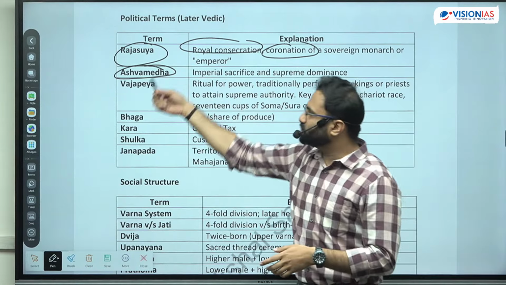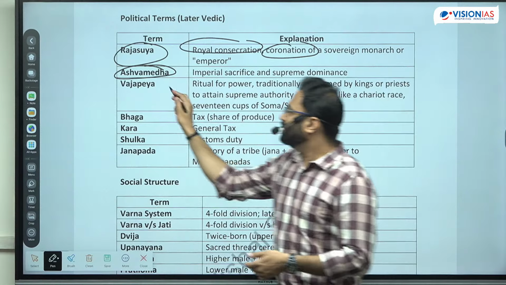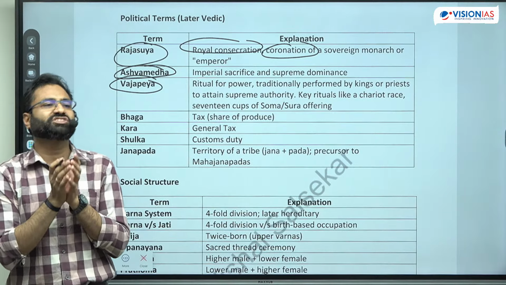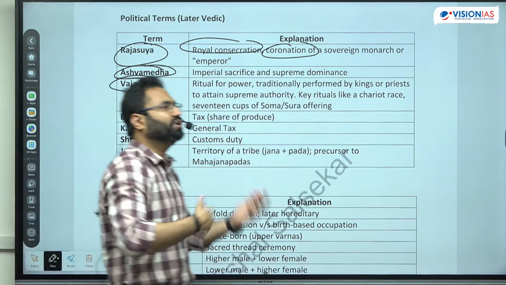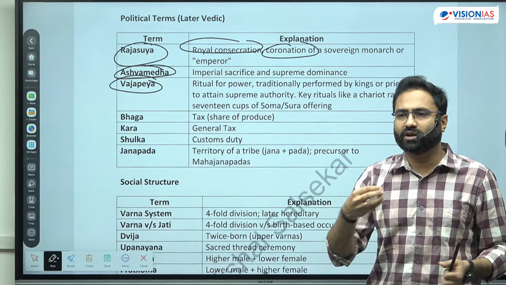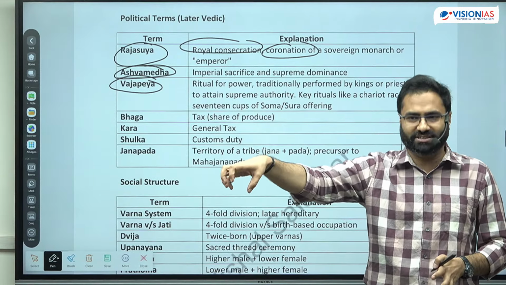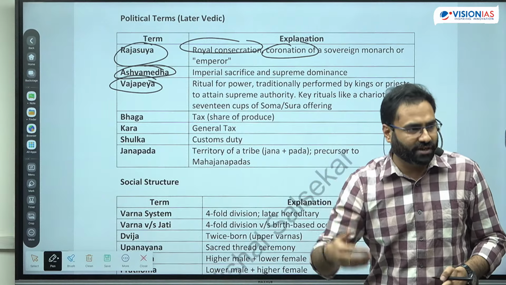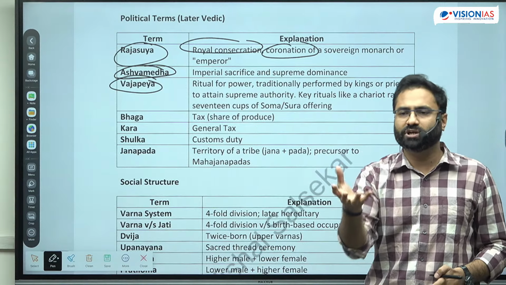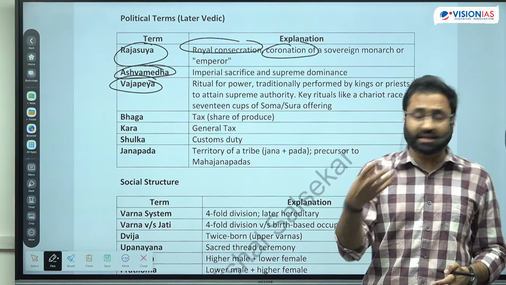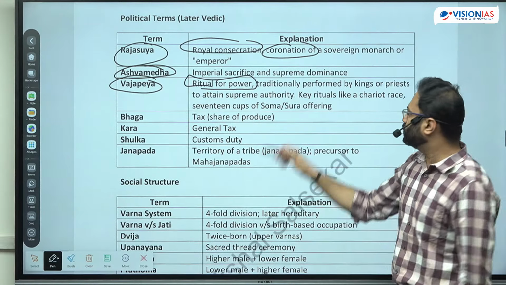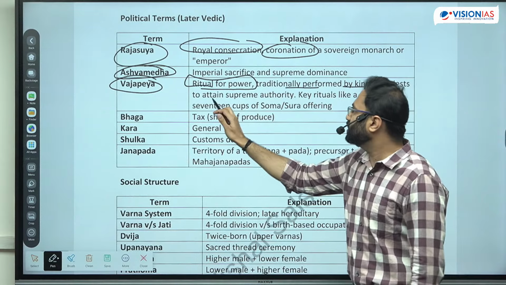ठीक है. So after the Ashwamedh Yagya, there was an imperial type of sacrifice. Last is the Vajpayee Yagya. Now, in a very narrow term, it is used for the chariot type of race. So Vajpayee is also a type of yagya or a royal sacrifice, जहां पे there were a lot of things which were not the formal sacrifice type की चीजें. जैसे there were chariot races, there were different other types of competition. जैसे होता है ना आजकल कि there is some maybe competition with respect to some eating thing, ठीक है, maybe drinking related aspect. And this is for the power, so it is to show the power of that particular ruler. So traditionally performed by kings to attain the supreme authority.